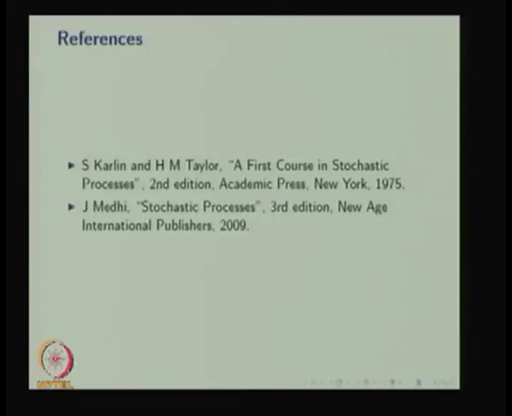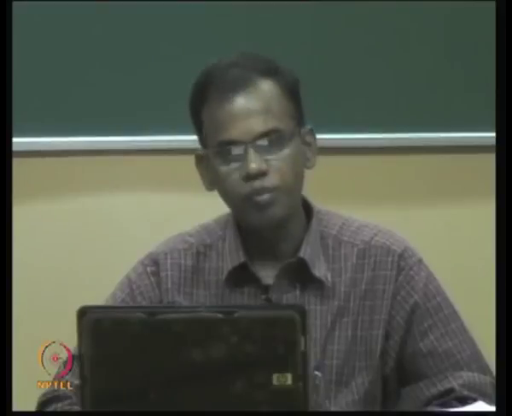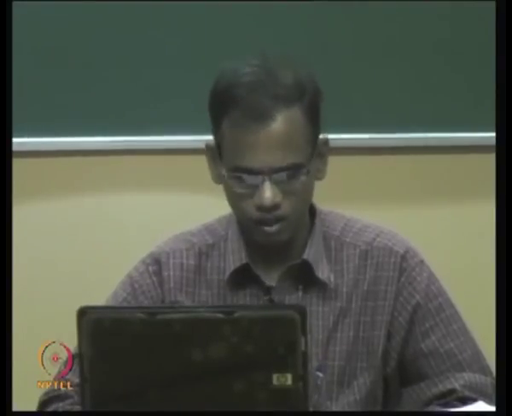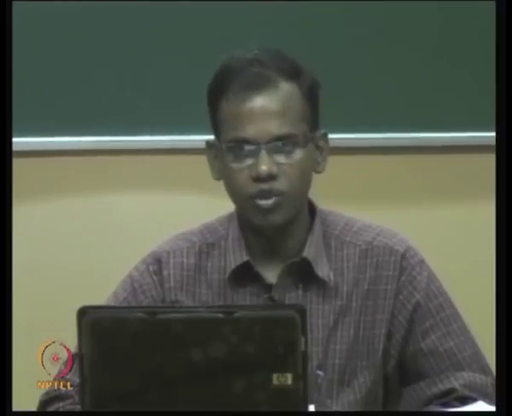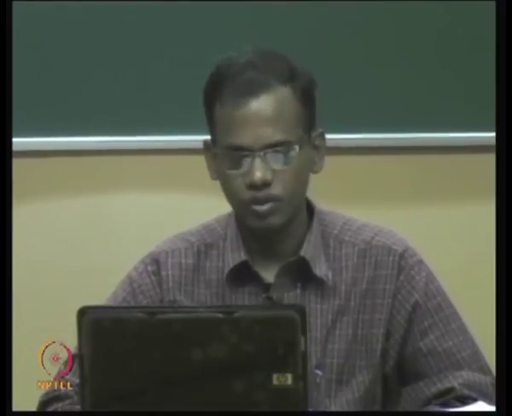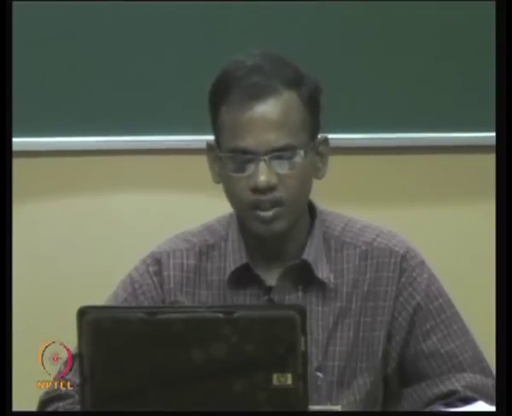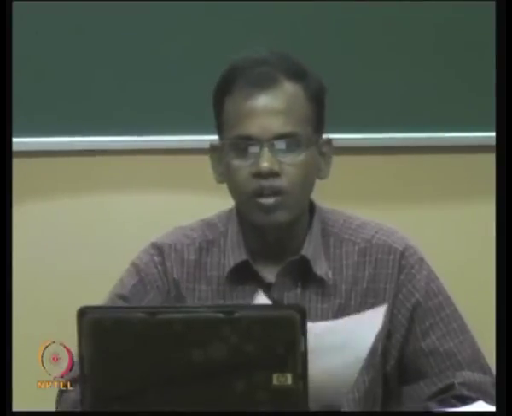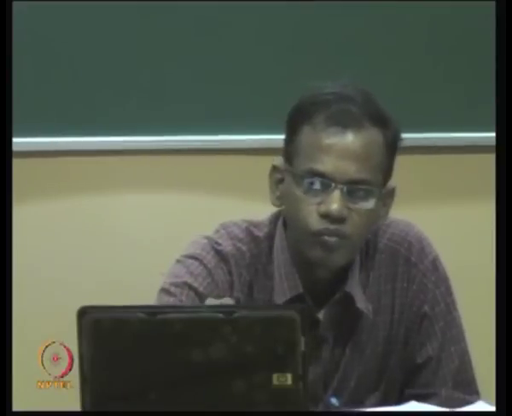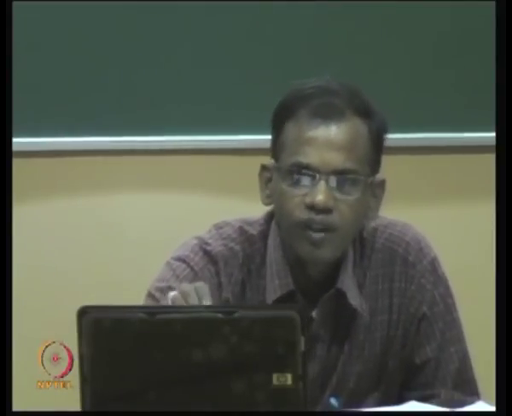Finally, we discussed the Levy process, its definition as well as the standard examples. So with this, we are completing lecture 2, processes derived from Brownian motion. Here is the list of references.